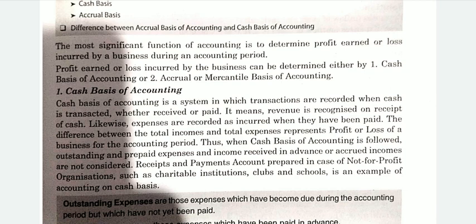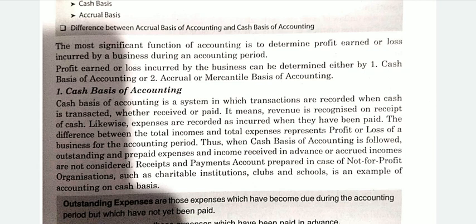And not just advance or due, any outstanding or prepaid expenses are also not recorded. Outstanding means supposing at the year end, at 31st March, you had any outstanding expenses.